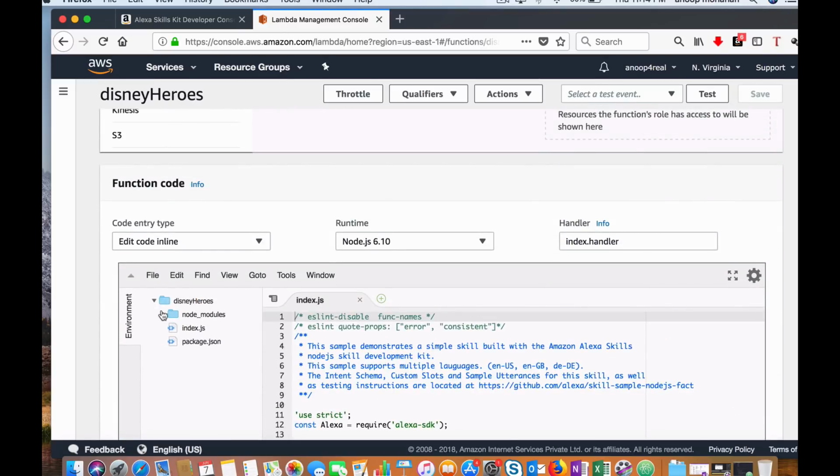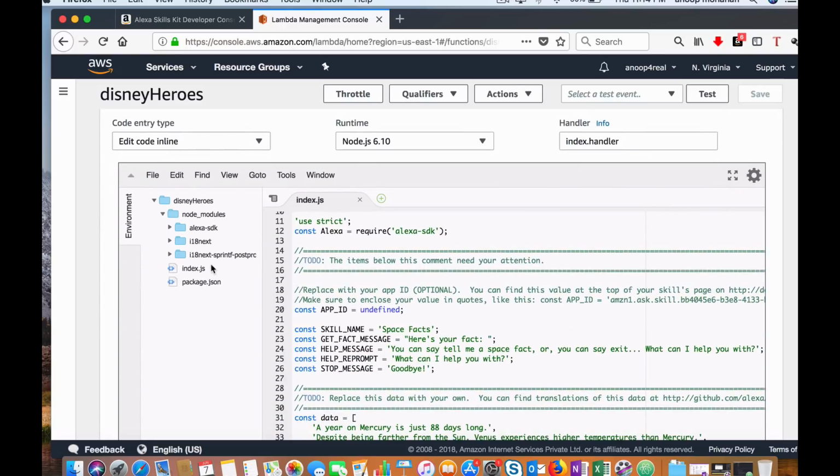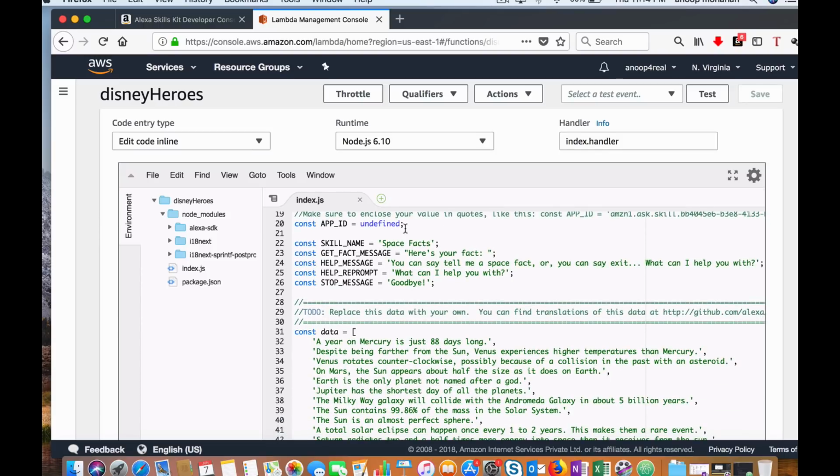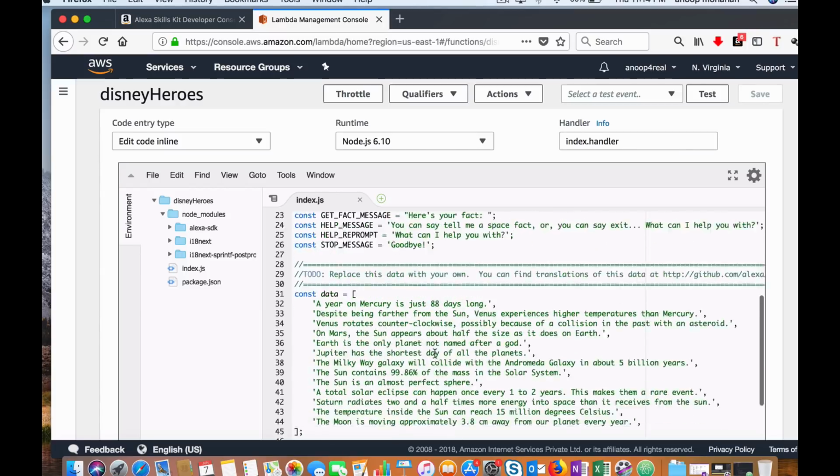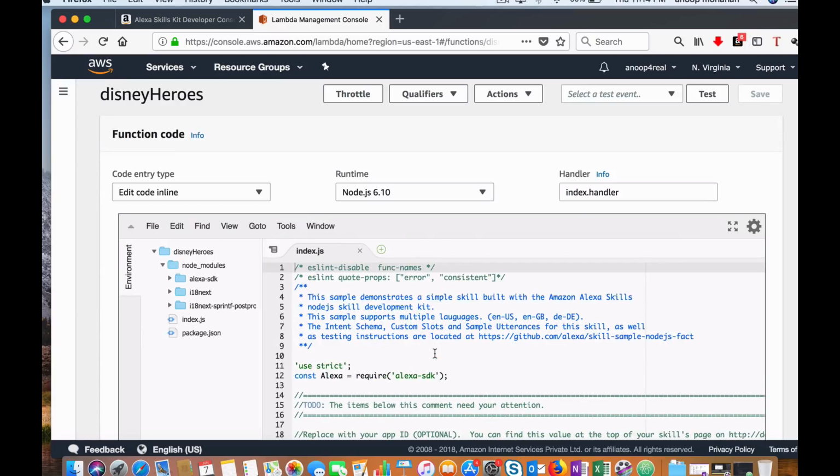Now you can see all your node modules, packages, Alexa SDK, all these things are already configured since we chose the blueprint. And you have a sample index.js, which gives you a random fact. So what we are going to do is modify this.